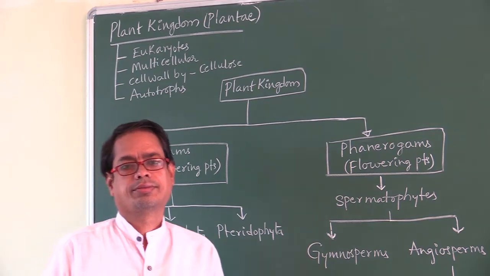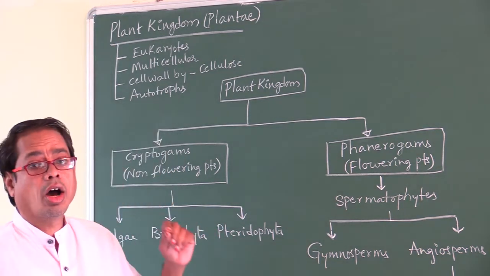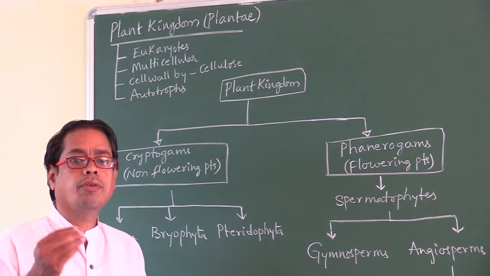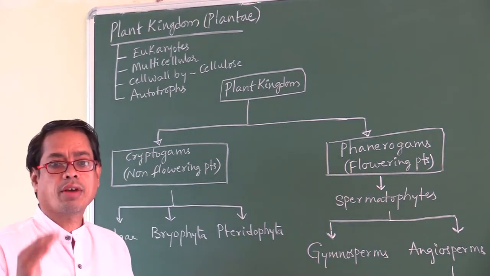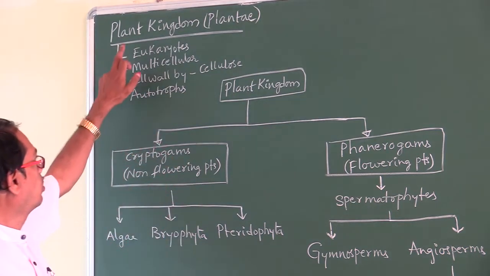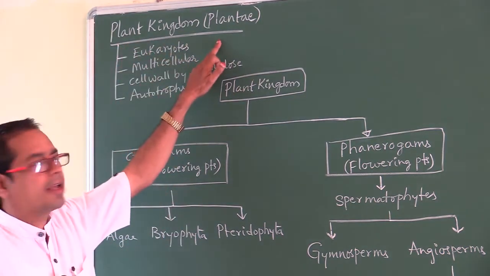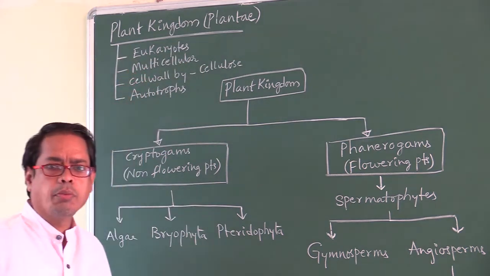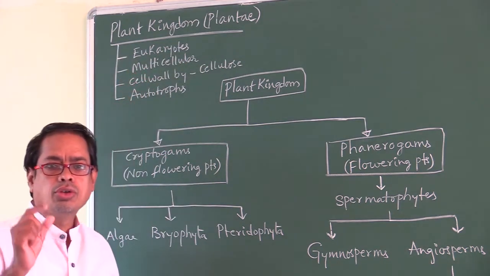Next, these are autotrophs. Autotrophs means which can prepare their own food materials by the process of photosynthesis. So, what are plants or Plantae? These are eukaryotes. What are the important characteristics of eukaryotes?